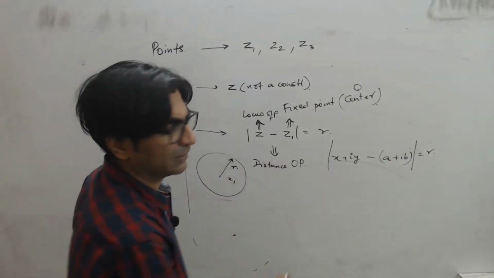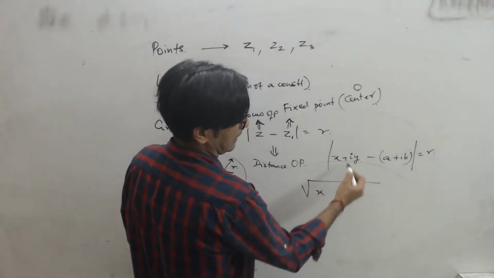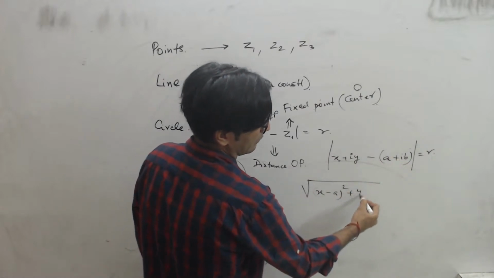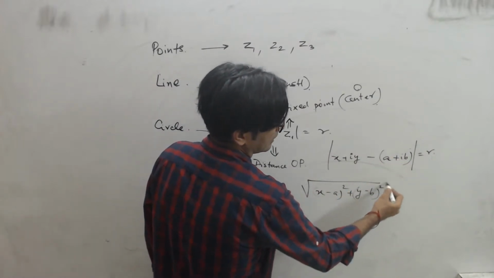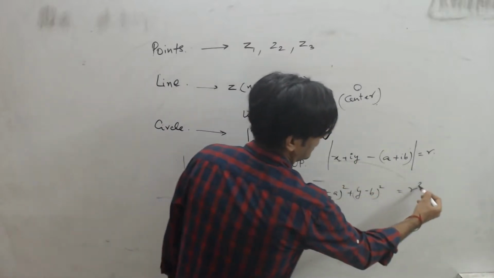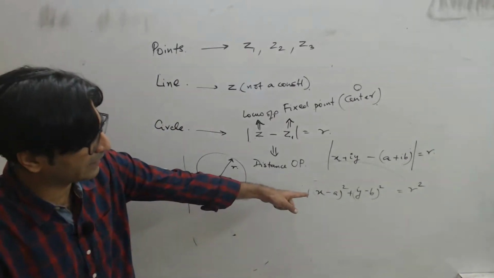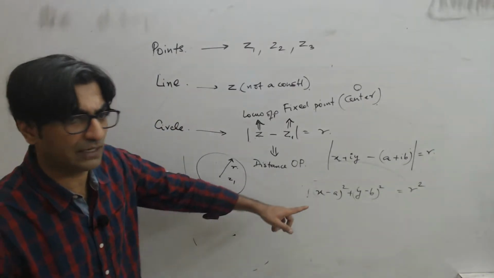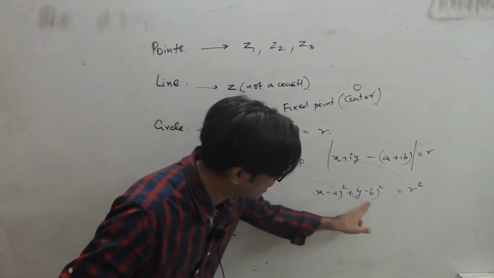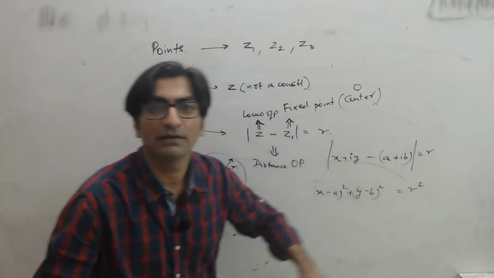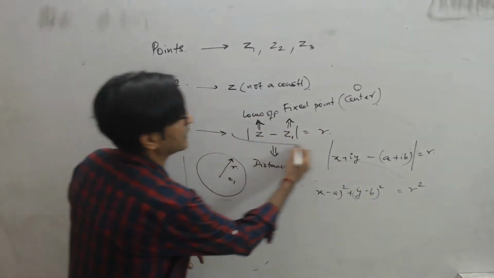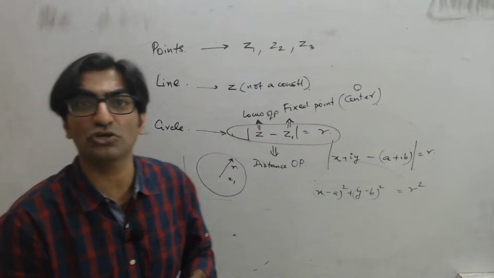Mod का फॉर्मूला क्या होता है? Root of real part X minus A whole square plus imaginary part Y minus B the whole square is equal to R. तो अगर स्क्वायर रूट हटा दोगे तो ये इक्वेशन ये बन रहा है. अब कोऑर्डिनेट ज्योमेट्री में ये देखा हुआ लग रहा है? Does this look familiar from coordinate geometry? This is a equation of a circle which has a center at A comma B and has a radius of R, right? So this is equation of a circle. If you work backwards, this is the equation of a circle, right? So next time you should remember it.